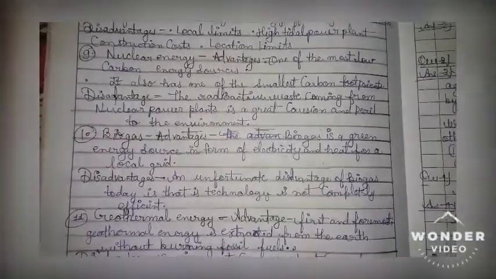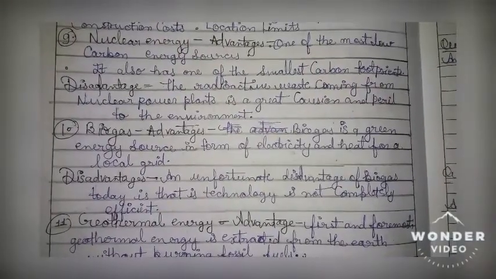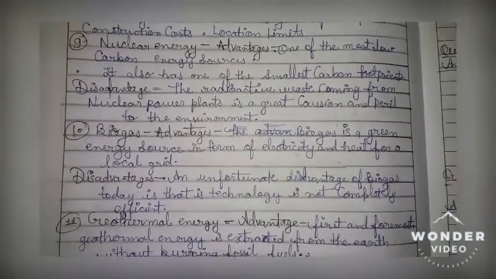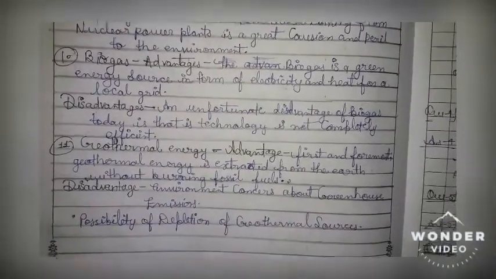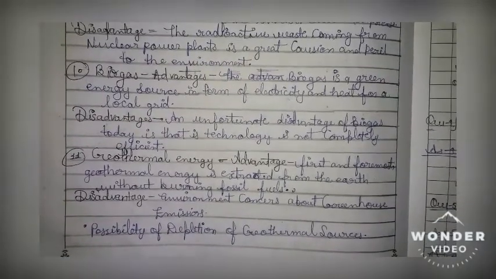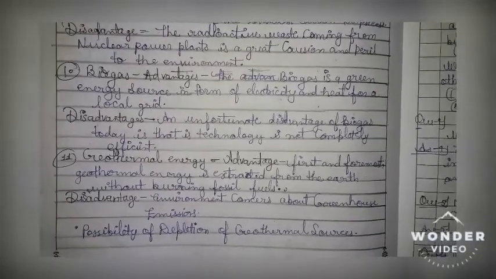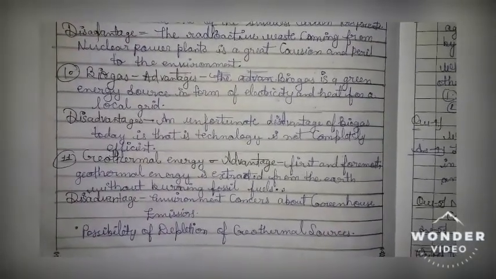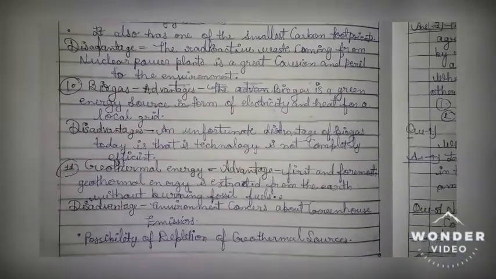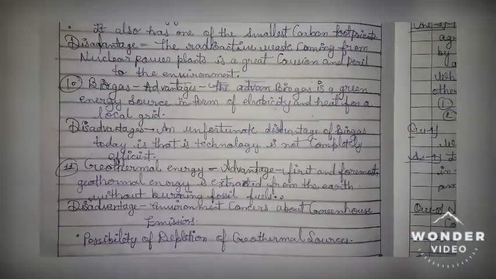Disadvantages: the radioactive waste coming from nuclear power plants is a great caution and peril to the environment. 10. Biogas advantages: biogas is a green energy source in the form of electricity and heat for a local grid. Disadvantages: an unfortunate disadvantage of biogas today is that its technology is not completely efficient.